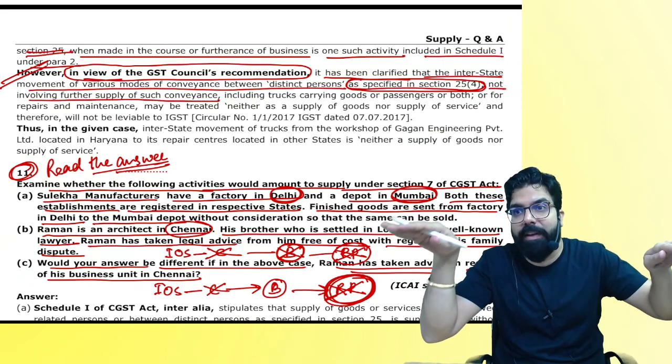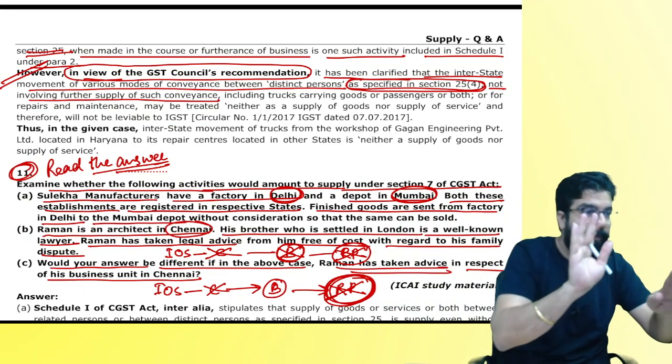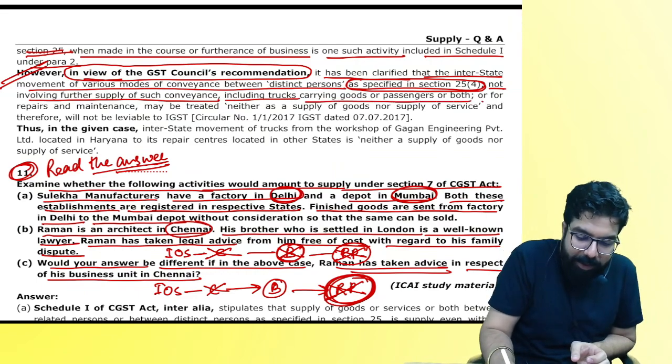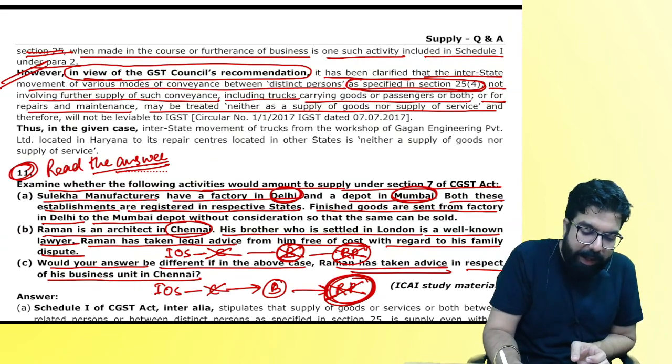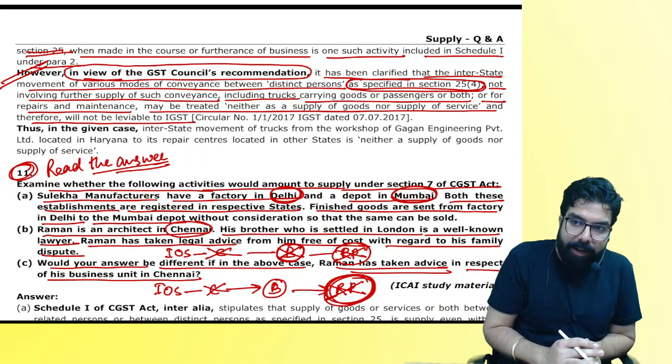It means whenever a conveyance is going from one distinct person to another and it is not further supplied, then including trucks carrying goods or passengers or for repair and maintenance, it may be treated as what, everyone? Neither supply of goods nor supply of service, and therefore GST will not be levied.